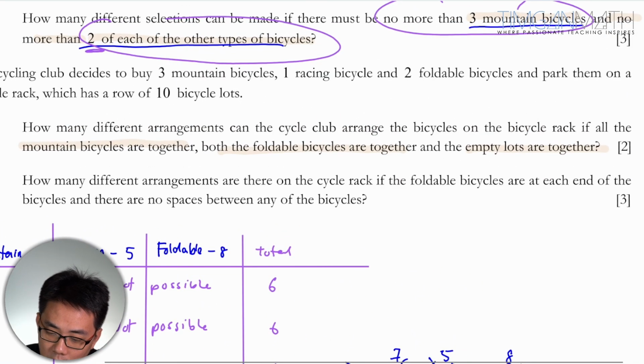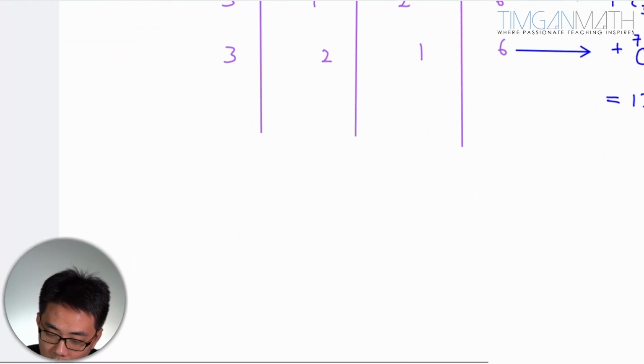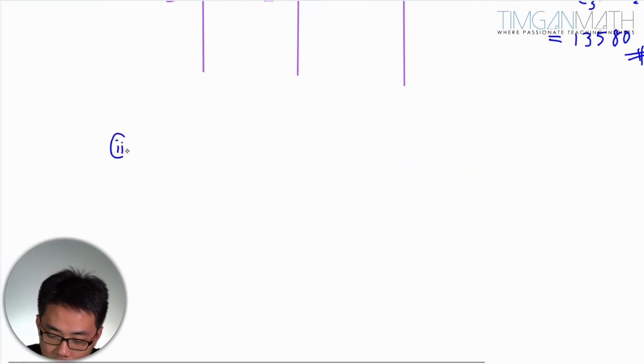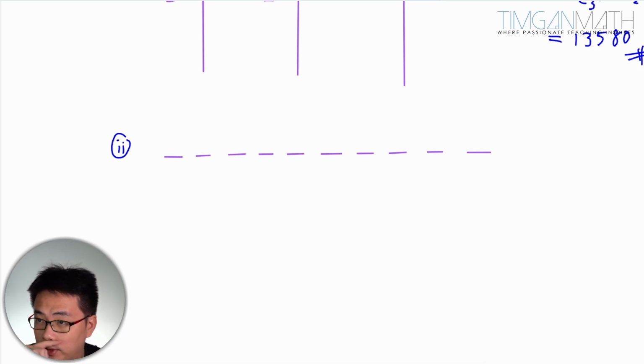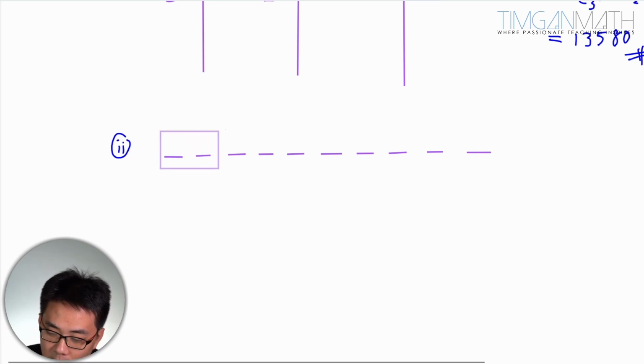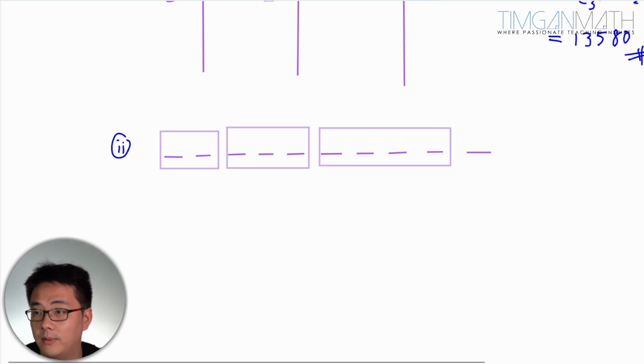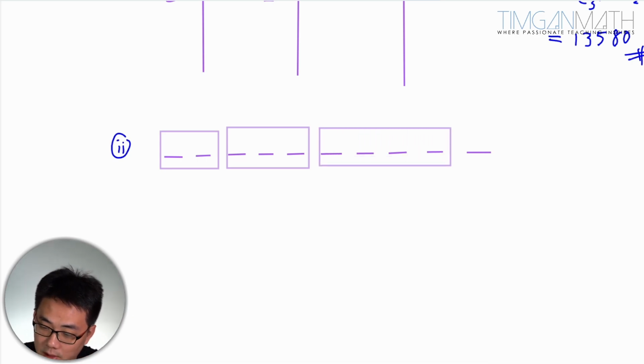So you need 3 mountain bikes to be together, 1 racing bike and 2 foldable bikes. There are 10 lots, right? So you draw out 10 lots first. Here, 1, 2, 3, 4, 5, 6, 7, 8, 9, 10. After which, what we need to do is foldable bikes together. There are 2 foldable bikes, right? 2 foldable bikes together. Then mountain bikes are together, which is 3, and empty lots will be 4 of the empty lots. There are 4 empty lots and 1.